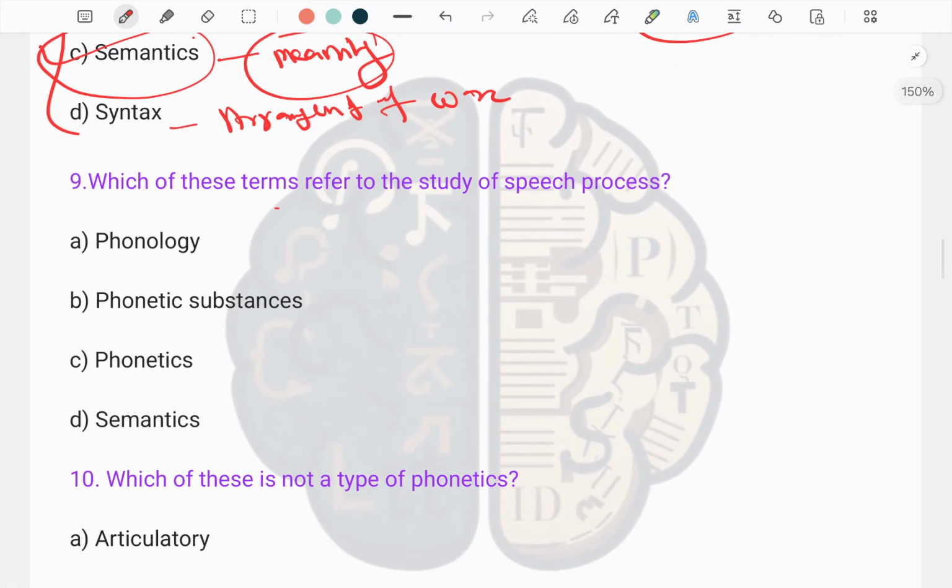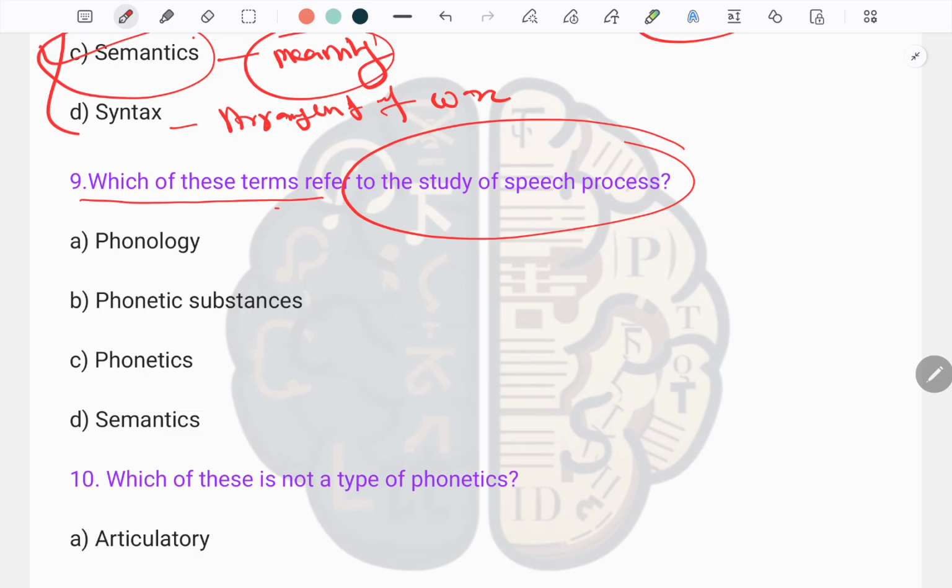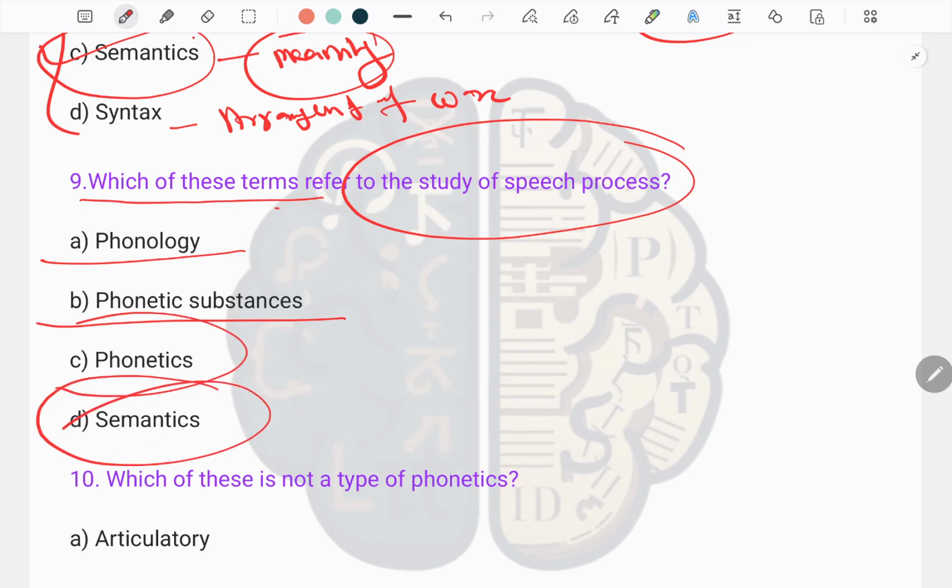Next, the question is: which of these terms refers to the study of the speech process? Already we have talked about this in the above questions. What is phonology? What is phonetics? Semantics talks about meaning. Phonetics talks about how we produce and perceive sounds.